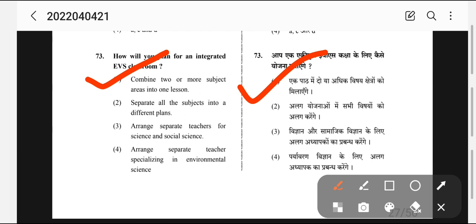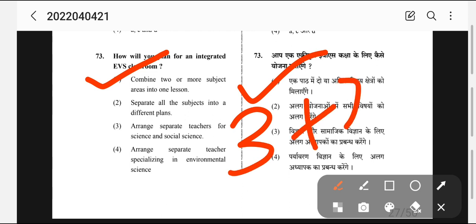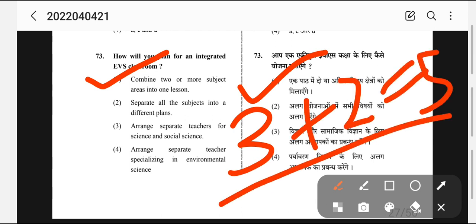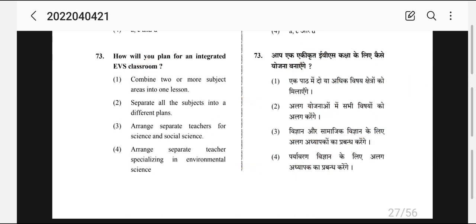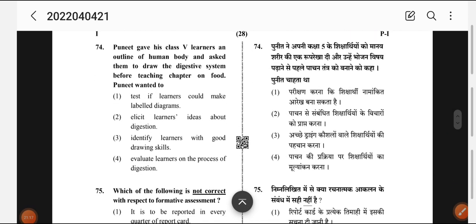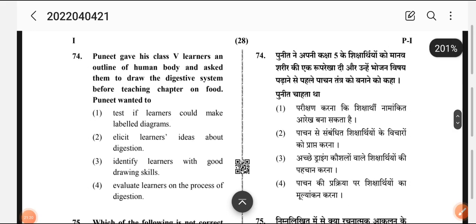How can this be done? Say suppose we are teaching EVS and we can also teach children maths. How? We take children to a park and make them count the nearby plants. Say suppose there are 3 rose plants and 2 marigold plants. We can make them add: 3 plus 2 is equal to 5. So there are 5 flowering plants. In the same way, by the playway method we can teach children. So this was an example I gave.